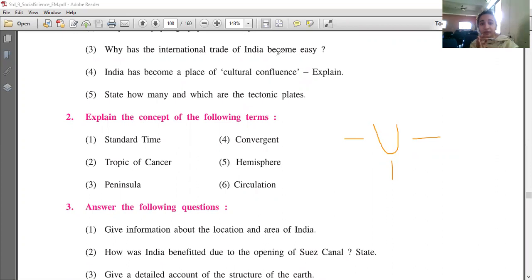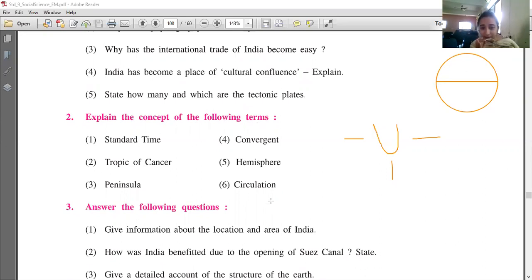The fifth one is hemisphere, that I had not explained. Hemisphere means that we all know the earth is like a ball. It's round, 3D round like a ball. When we divide this earth into 2 equal parts, the half part is known as a hemisphere. This is the northern hemisphere, this is the southern hemisphere. So you have to explain in your own words.